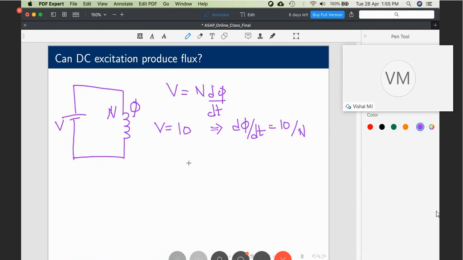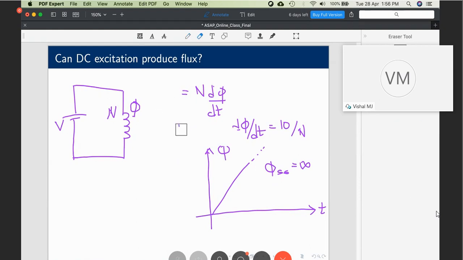What does it mean? Flux continuously increases, which means what is the steady state value of this flux? As t tends to infinity, flux also tends to infinity, which means the steady state flux is infinity. This is what we get when we divide V by F. V by 0 is equal to infinity. But in reality, this is not possible. So where are we going wrong?